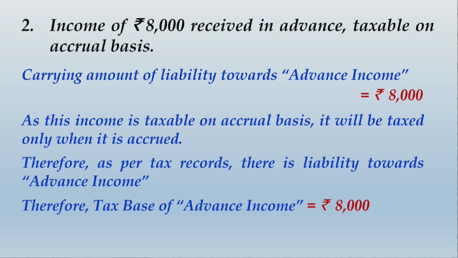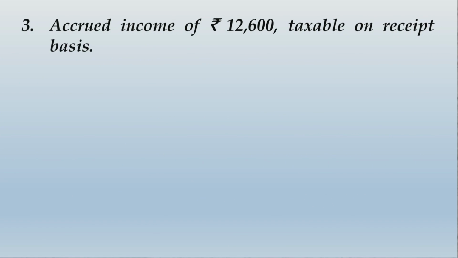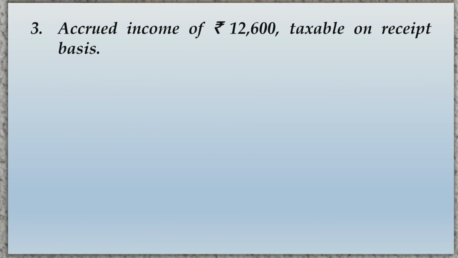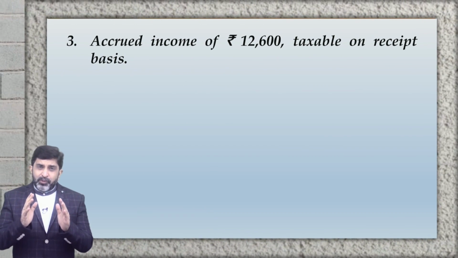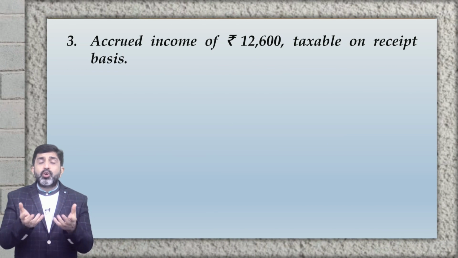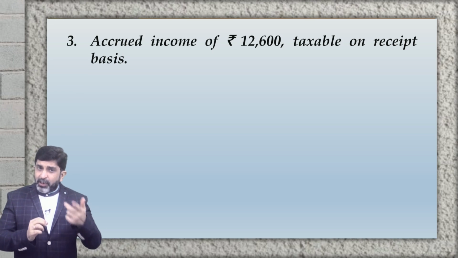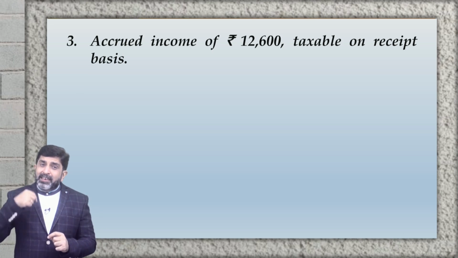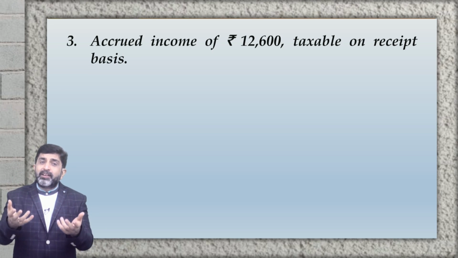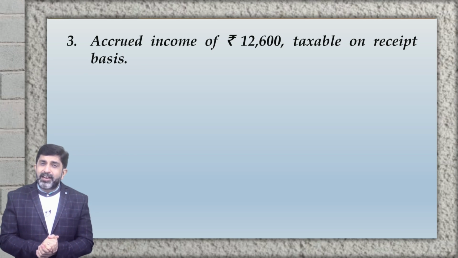Alright friends, you would have finished writing this whole thing. Let us move ahead and deal with the third part, that is accrued income of rupees 12,600 taxable on receipt basis. Now please carefully understand this point. So there is an income which has been accrued, but it seems the income would not have been received yet. It will be received later on, and it will be taxed later on because it will be taxed on receipt basis. That is the nature of income as stated in the question.